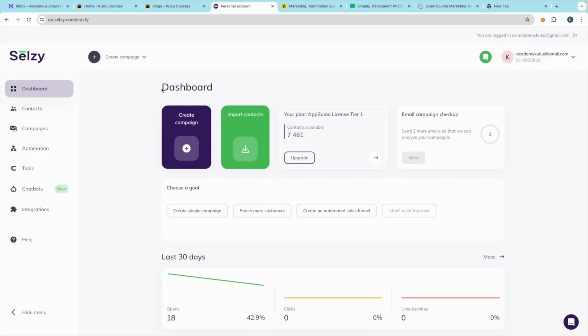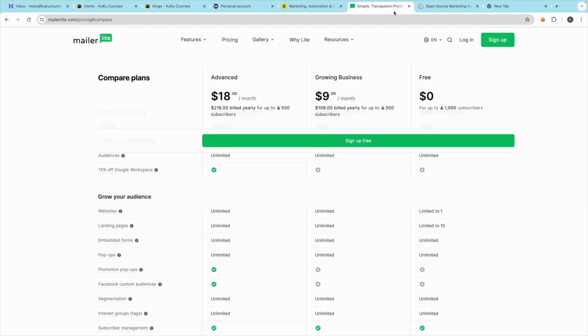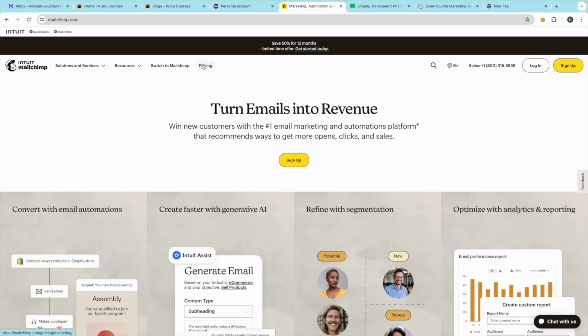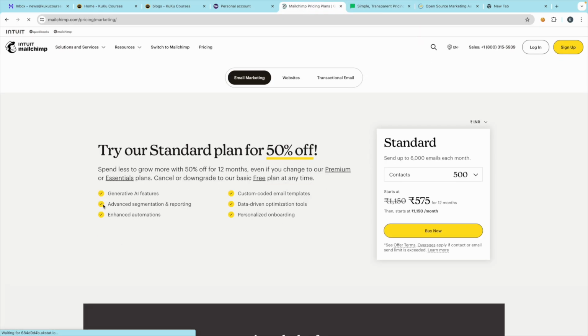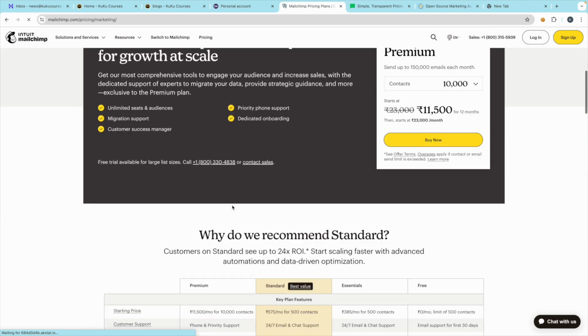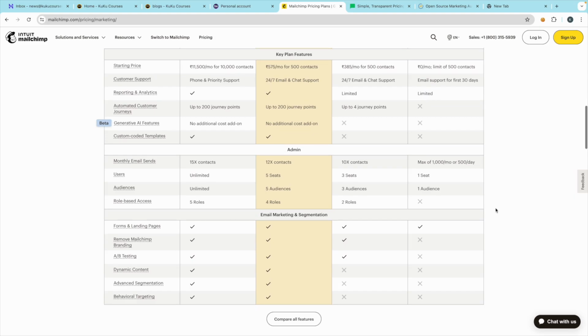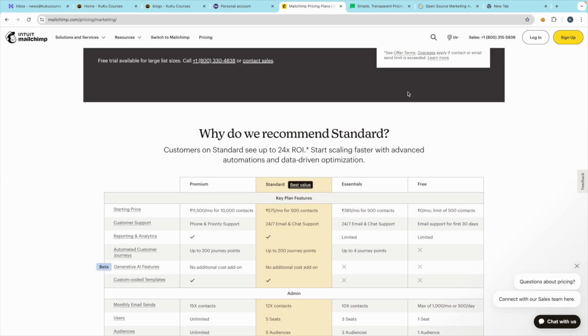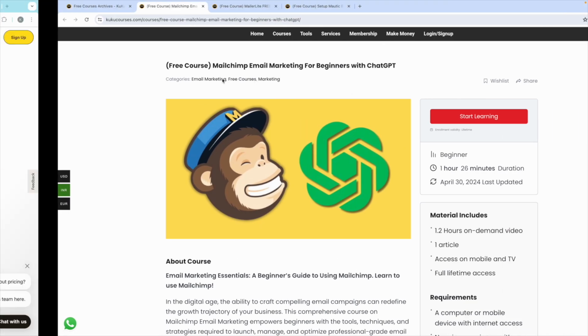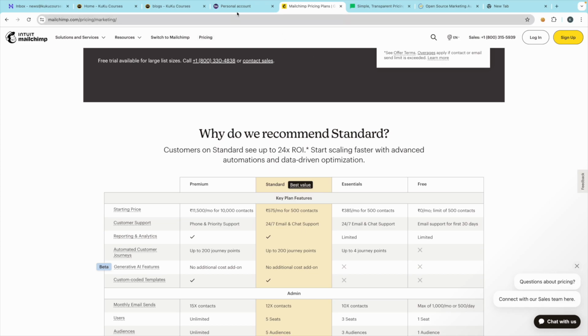Now, as I have told you, all these platforms provide a free plan. Even in MailChimp you are going to get the free plan. Let me show you guys. So here you can see MailChimp has the free plan as well. This is what I am trying to say. You can create the forms absolutely free in the free plan as well. You do not require any investment, whatever platform you are using.